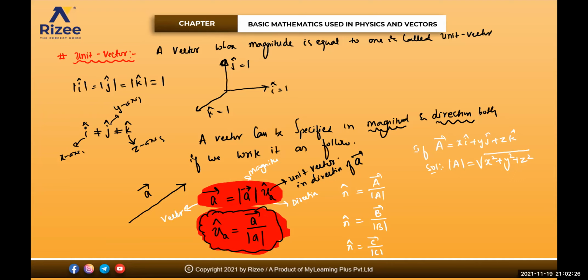So vector is always equal to magnitude and its direction. Any doubt to anyone? No doubt. Is it clear?